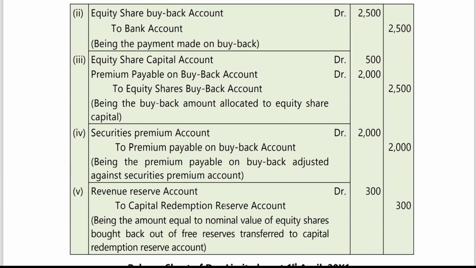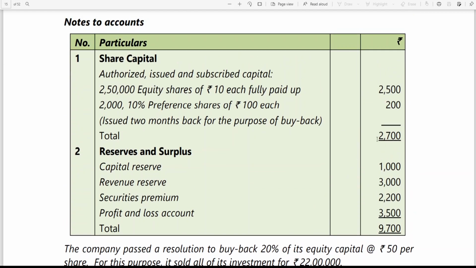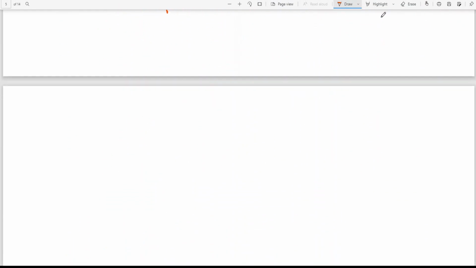Now the question is, what is the nominal value of shares bought back? 500. But they are transferring 300 to CRR. No, the reason is here you can see in the notes to accounts it has been given that 200,000 preference shares have been purchased for the purpose of buyback. So for this third problem, I'm giving a note here.